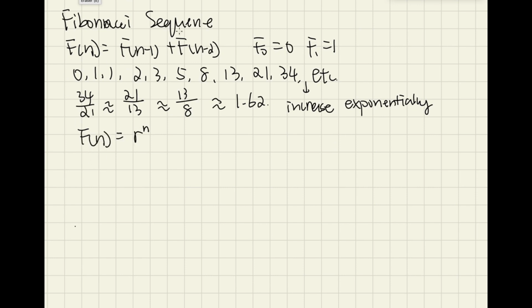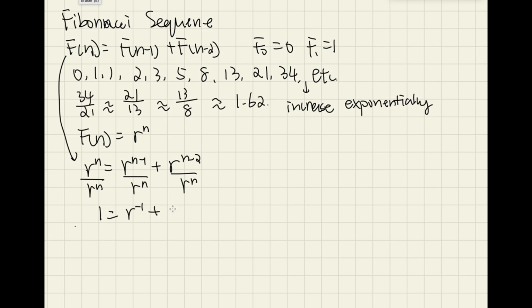Since f(n) equals f(n minus 1) plus f(n minus 2), r to the power of n equals r to the power of n minus 1 plus r to the power of n minus 2. We want to find r, so let's try to get rid of n. We divide each term by r to the power of n and get 1 equals r to the power of negative 1 plus r to the power of negative 2. We don't like negative exponents because they're kind of ugly to calculate. So let's multiply each term by r squared. Then we get r squared equals r plus 1, since r to the power of 0 is just 1. We rearrange it to get r squared minus r minus 1 equals 0.